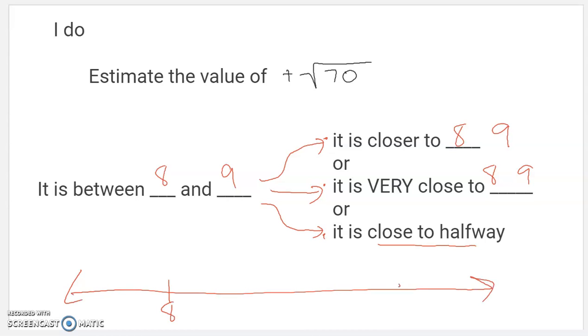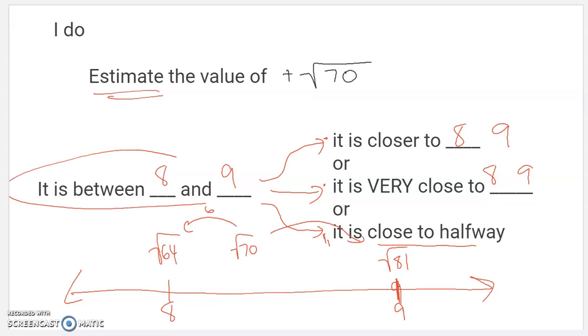8 and 9, right? This is the square root of 64. This is the square root of 81. And the square root of 70 is somewhere in between those. It is only 6 away from 64, and it's 11 away from 81. Right? If I add 6, I'll get there. If I subtract 11. So it's actually closer. I don't exactly know where it is here. Remember, we're estimating. But I think it's going to be closer to 64 than it is going to be to 81. Because I'm only 6 away here, and I'm 11 away here.